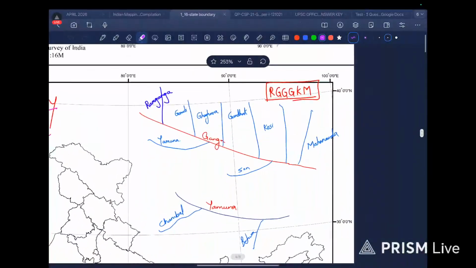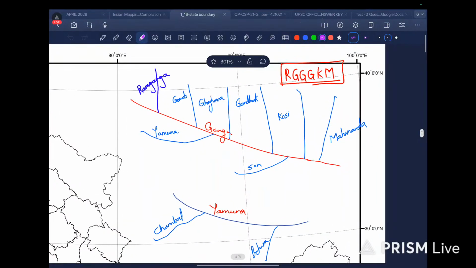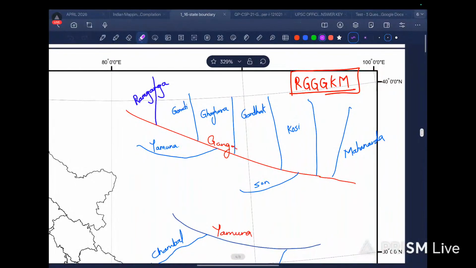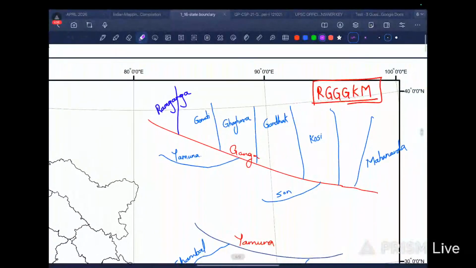Okay, so this is the Ganga river, as we know. In the Ganga river, what I have done is I have marked the tributaries in such a manner that it is easier for us to remember. I have made this RGGKM acronym for remembering the different tributaries of river Ganga.